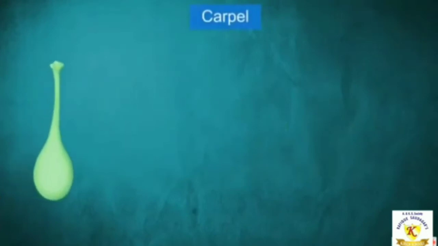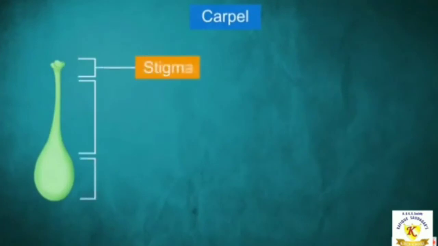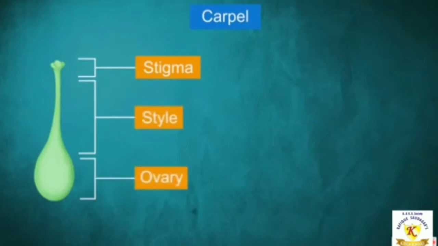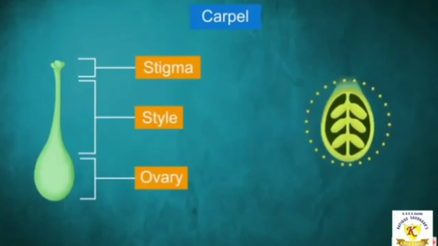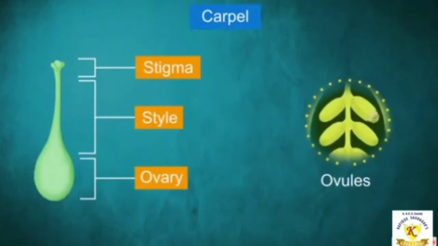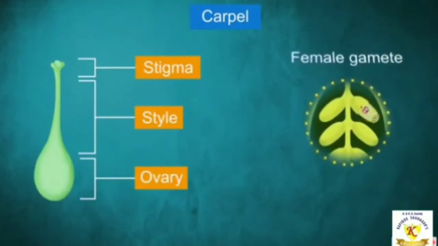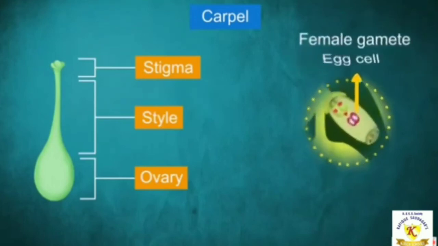Now, a carpel, on the other hand, is made up of three parts. Okay, the terminal part is called the stigma. The middle elongated part is the style, and the swollen bottom part is called the ovary. Now, inside the ovary, ovules are present. It is the ovule that has the female gamete called the egg cell.